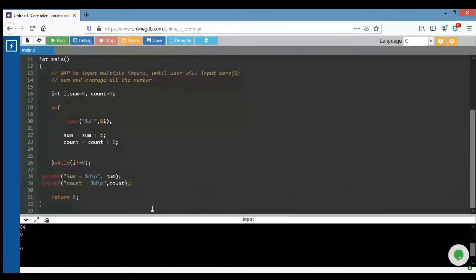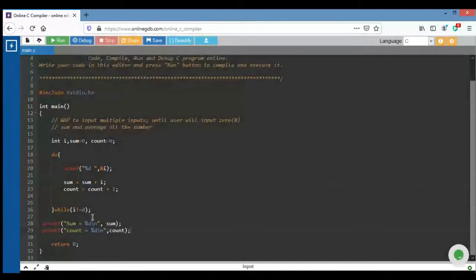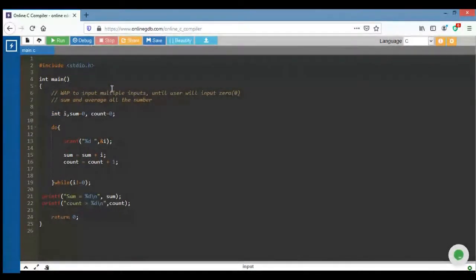The screen is visible. So now I'm executing this code.